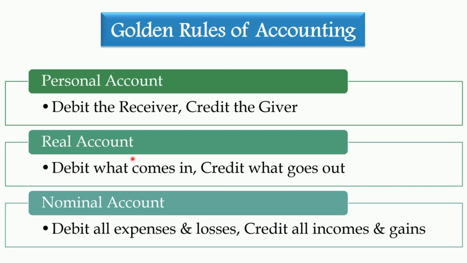credit cash account. Lastly, for nominal account, you have to debit all expenses and losses and credit all incomes and gains. That means you will debit all the expenses that the company has made and credit whatever the incomes generated by the business.